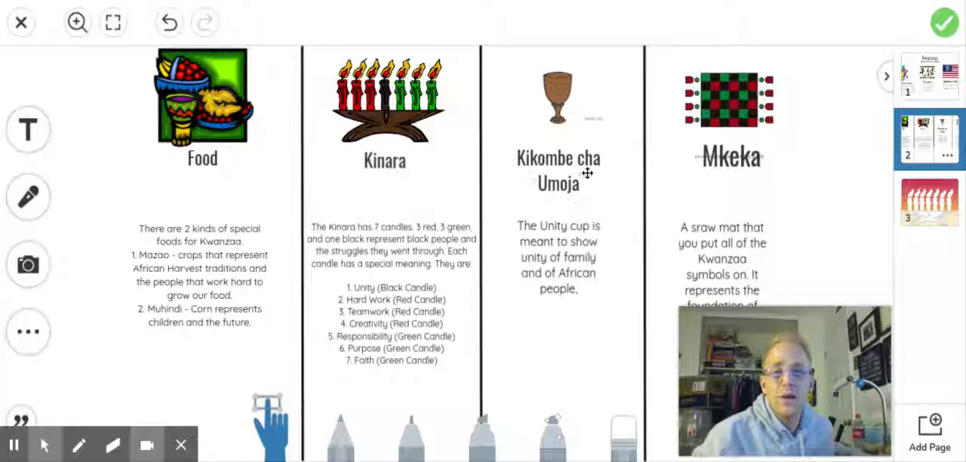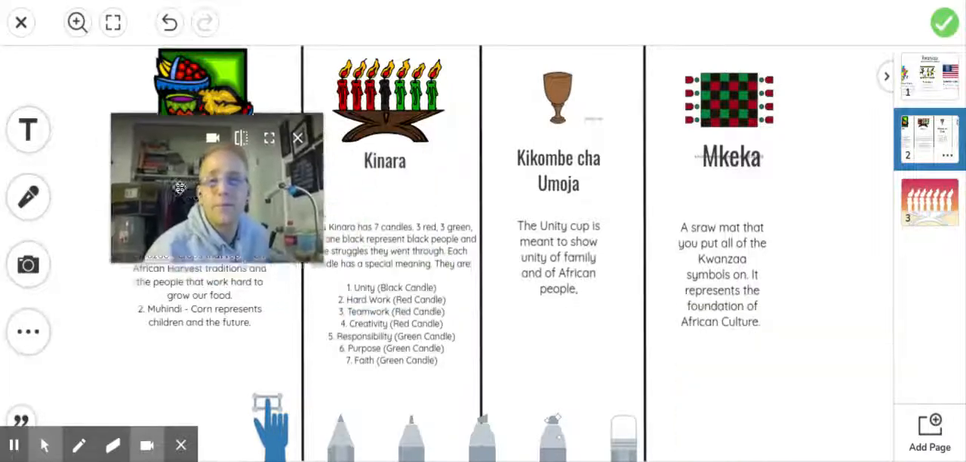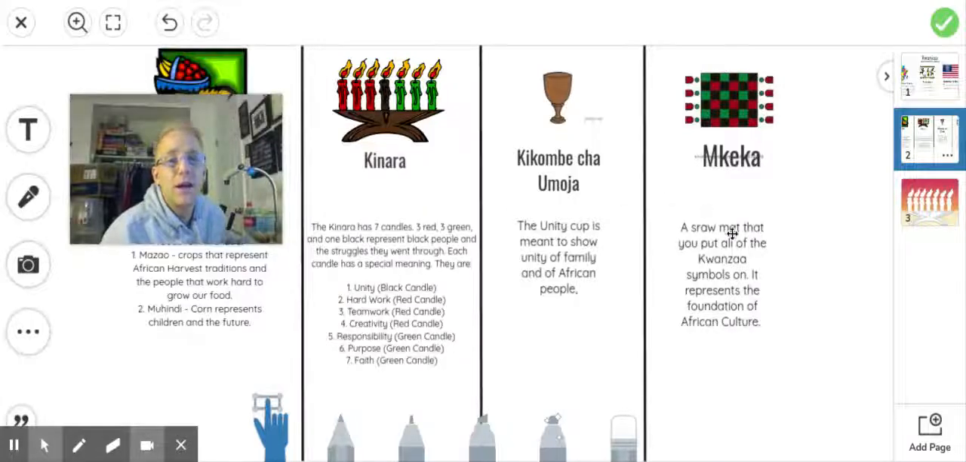Now, this is the Kikombe Cha Umoja, and it is also called the Unity Cup. The Unity Cup is usually filled with juice or water of some kind, and each family member takes a turn sipping from it. It's meant to show unity of the family and of the African people. And our last one is the Mkeka, and it is usually a straw mat woven and put together by children in the family. It is where you place all these Kwanzaa symbols. During the Kwanzaa celebration, you would place the Kinara, the Unity Cup, and all the food on top of your Mkeka, and that's where you would display your Kwanzaa symbols for the duration of the holiday.